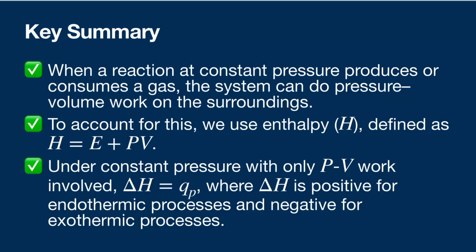In summary, when a reaction at constant pressure produces or consumes a gas, the system can do pressure volume work on the surroundings. To account for this, we use enthalpy, or H, defined as H equals internal energy plus pressure volume. Under constant pressure, with only pressure volume work involved, the change in enthalpy is equal to the heat transfer at constant atmospheric pressure, where delta H is positive for endothermic processes and negative for exothermic processes.